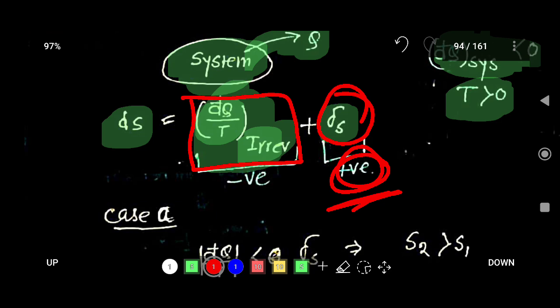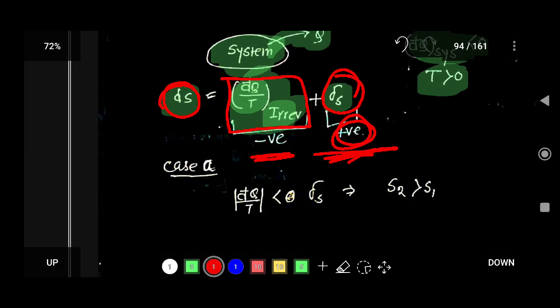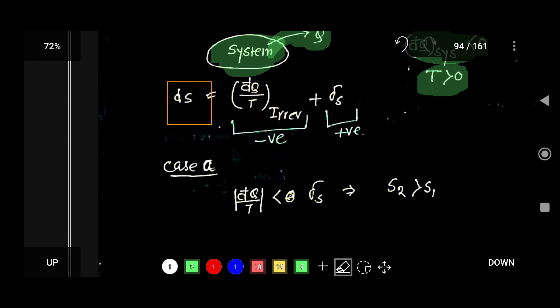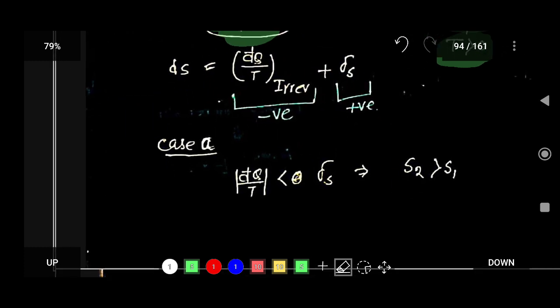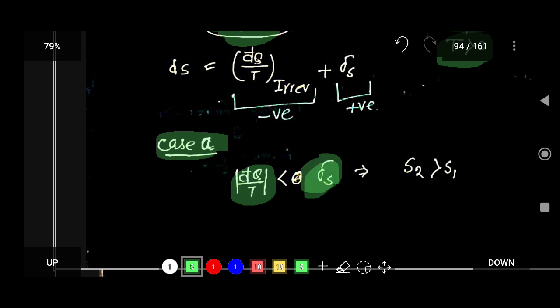So dS has two terms, one positive term and one negative term. Here consider this is case A: consider del Q by T is less than delta S. As this is greater than this, this value will be positive.